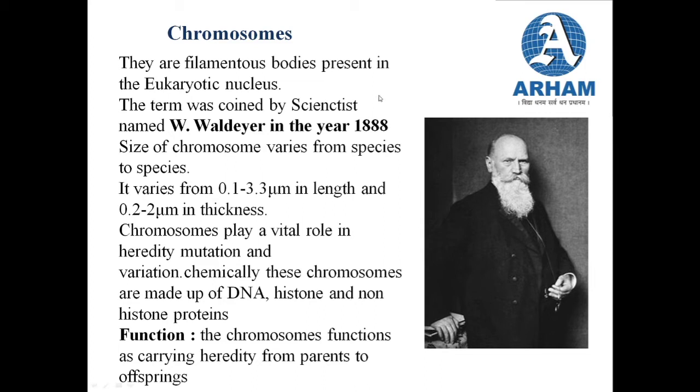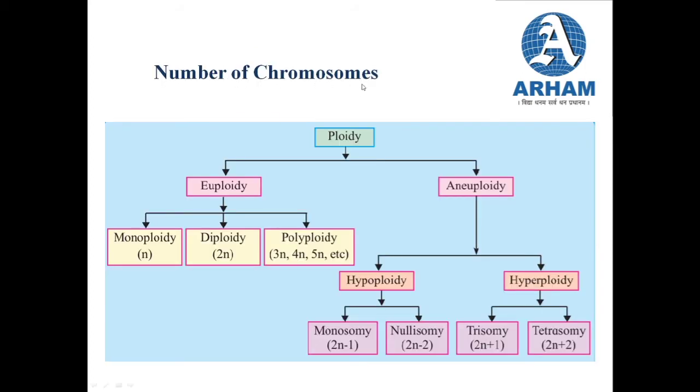Next, let us study the number of chromosomes. The number of chromosomes is a constant thing in a particular species. The term ploidy refers to the number of sets of chromosomes in a cell of an organism. That is, it speaks of the degree of repetition of a primary basic number of chromosomes in a cell.